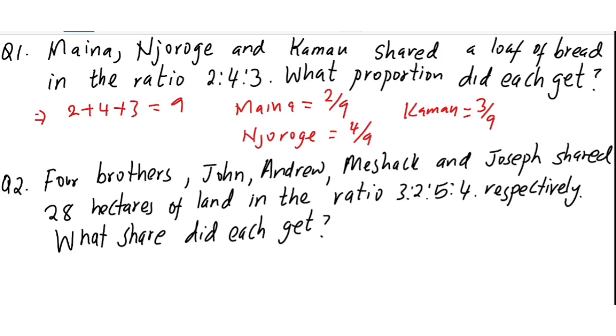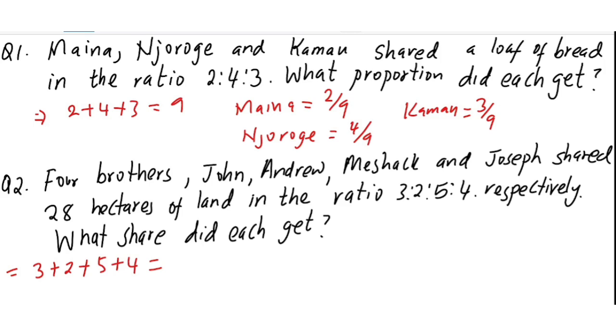4 brothers, John, Andrew, Meshach, and Joseph, shared 28 hectares of land in the ratio 3:2:5:4 respectively. What share did each get? Again, let's find the total proportions. So we take 3 plus 2 plus 5 plus 4. So how many proportions do you have? 3 plus 2, 5, 5 plus 5, 10 plus 4, 14. So hizo only 14 in total.